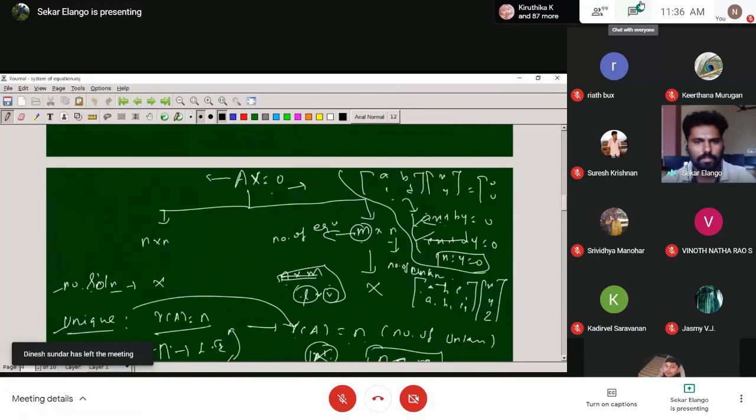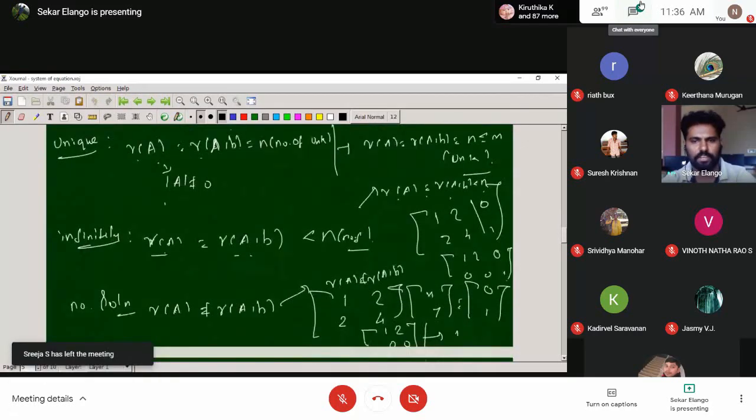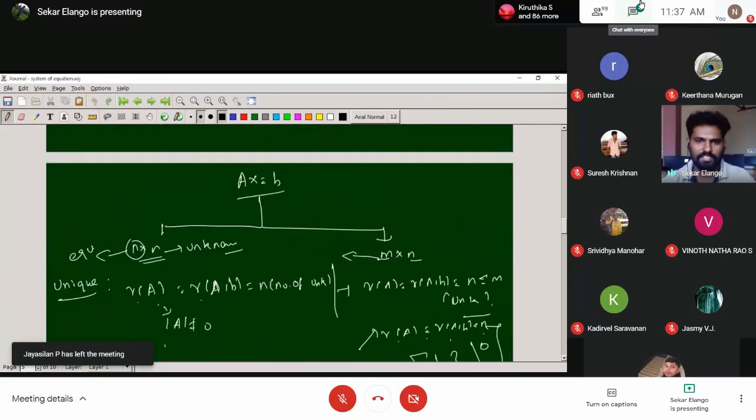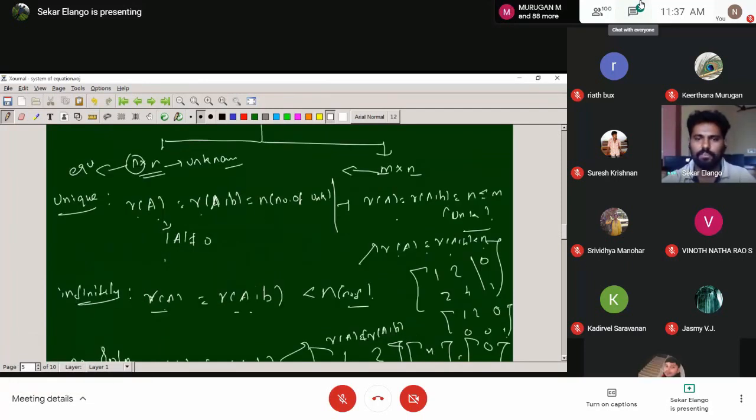So this is for the homogeneous system. Here the non-homogeneous system is there. So here the question is, any relation between m and n? That's only what I am saying. So AX equal to B. The rectangular matrices idea is that when it comes to a unique solution, rank of A equal to rank of (A, B) equal to n. Remember that n is the number of unknowns. What is the relation? n is less than or equal to m.